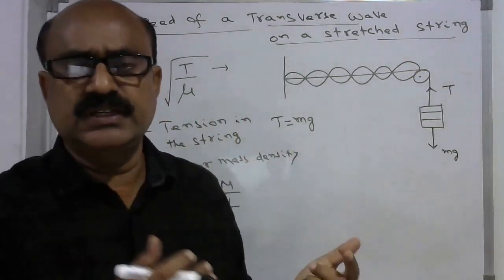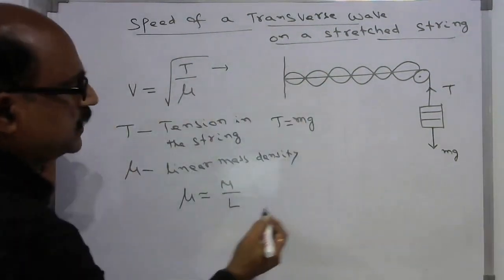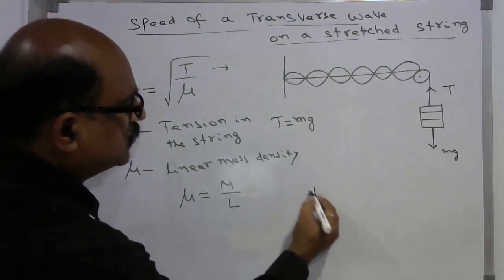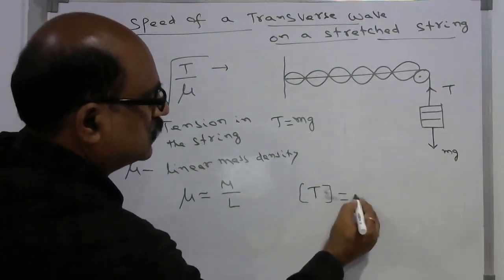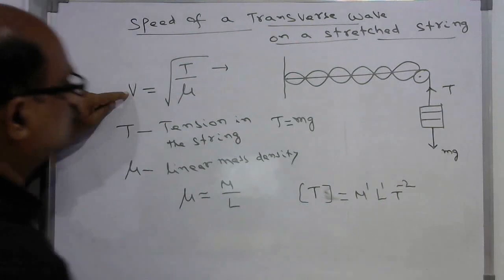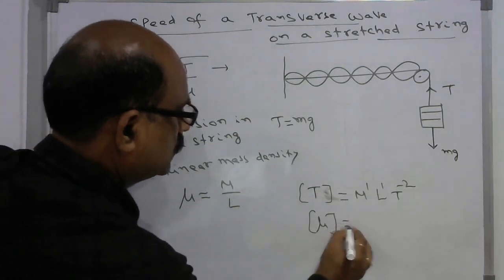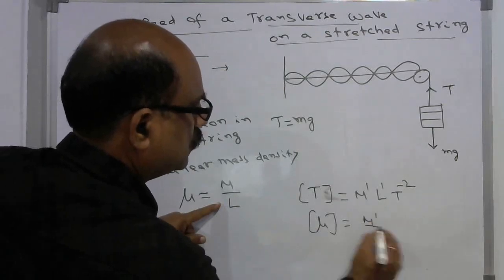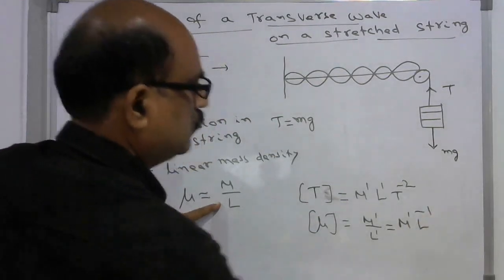And dimensionally we can check the correctness of this speed of the transverse wave. If you apply dimensional analysis, the dimension formula for tension is M^1 L^1 T^-2. For linear mass density, which is mass by length, M^1 by L^1, that is equal to M^1 L^-1.